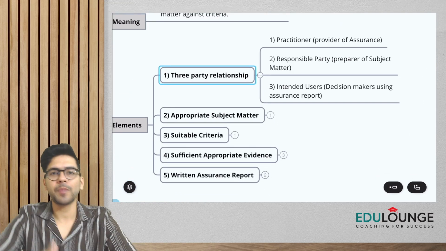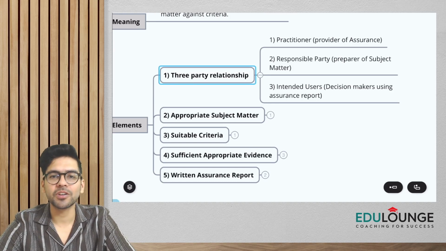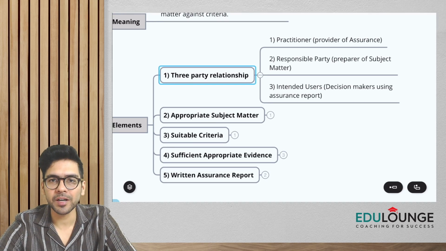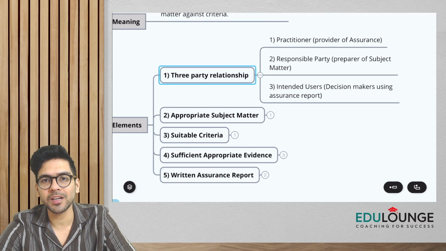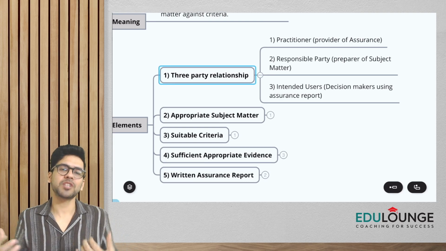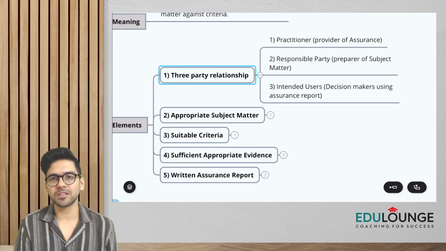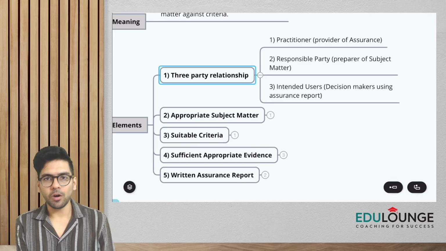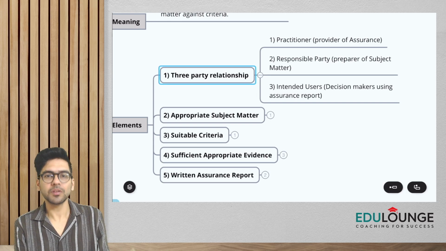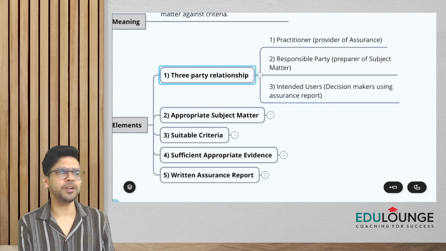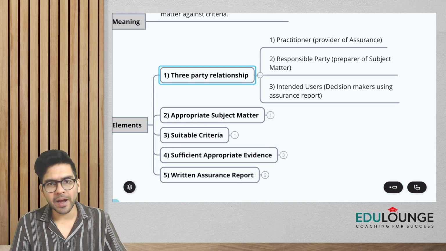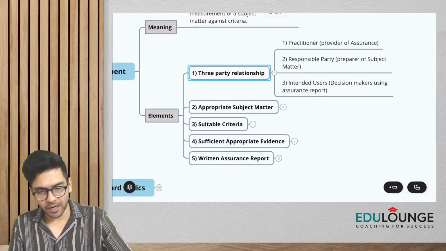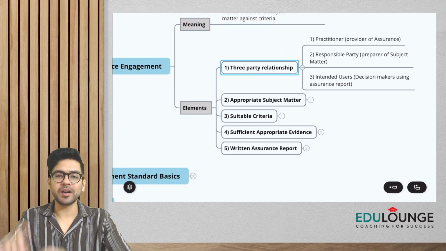Practitioner. What does a practitioner do? Of course, sir, he is going to provide assurance. He is the provider of assurance. Second, the responsible party. What does the responsible party do? Basically, they are the preparer of the subject matter. They prepare, let's say, the financial statements. And who are the intended users? They are basically the decision makers, on the basis of some subject matter, guys, they are going to take decisions. So intended users can be shareholders, bankers, the government, etc. So the number one element of assurance engagement is that it's a three-party relationship.